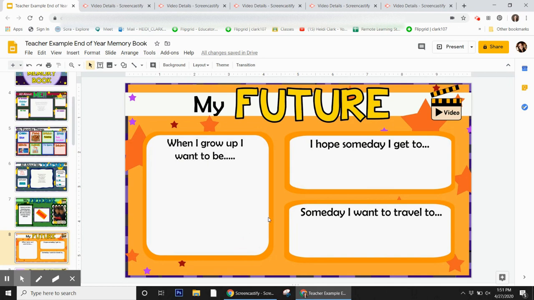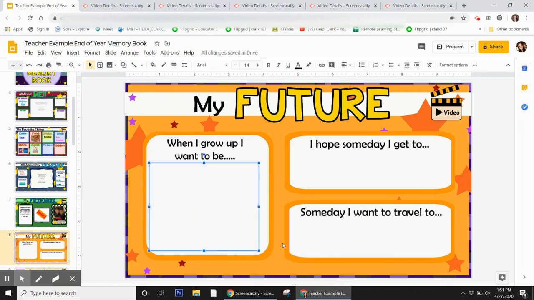What's really fun about this page is that you can write about it, or you can put pictures, or you can do both. So if you want to write, there is a text box there. See how I have an arrow, arrow, arrow, plus sign. It changes. That's because there's something under there. Click once. Once it turns blue around the outside, you're ready to type. So you can just write what you want to be when you grow up.